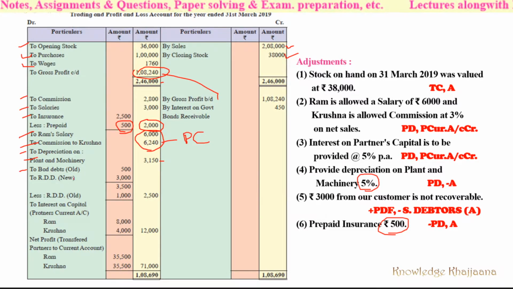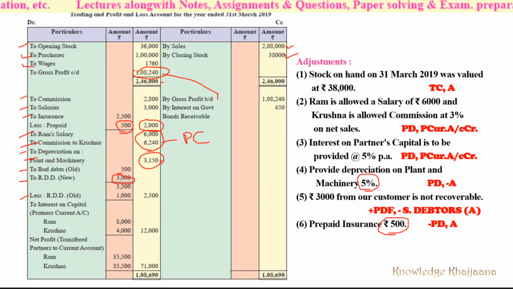So the total bad debts for this year are rupees 2,500. Then we have to do one more adjustment of this also. We have to do the adjustment of this value also.